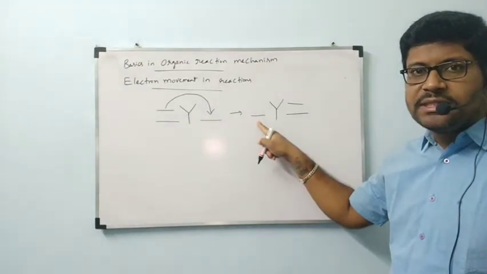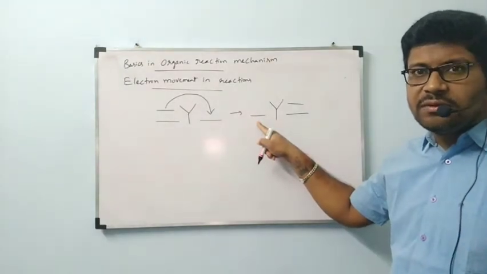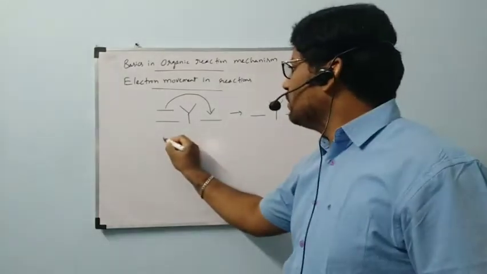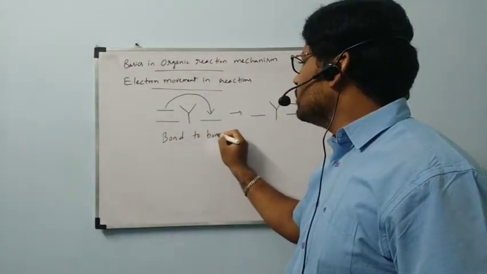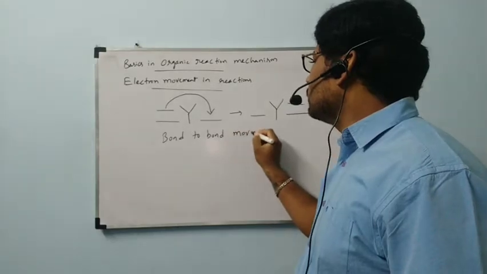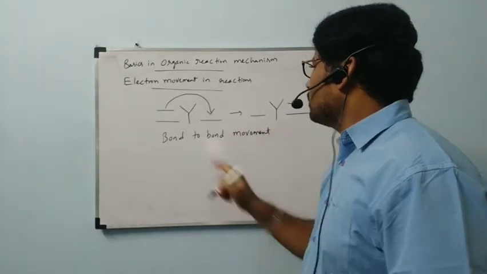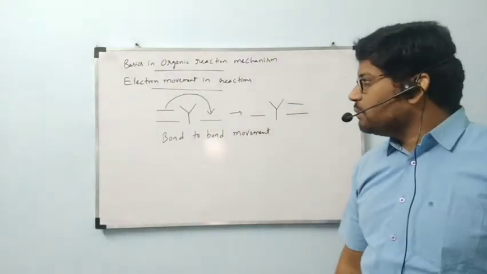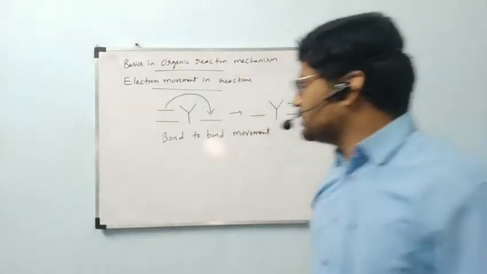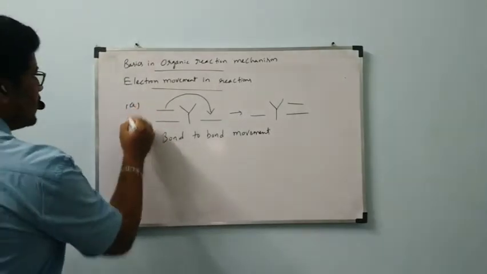This type of movement is very important. Please understand, all of you. Now this is called bond to bond movement. Bond is moved to bond. Okay, this is called bond to bond movement. This is the first type. Next, B.